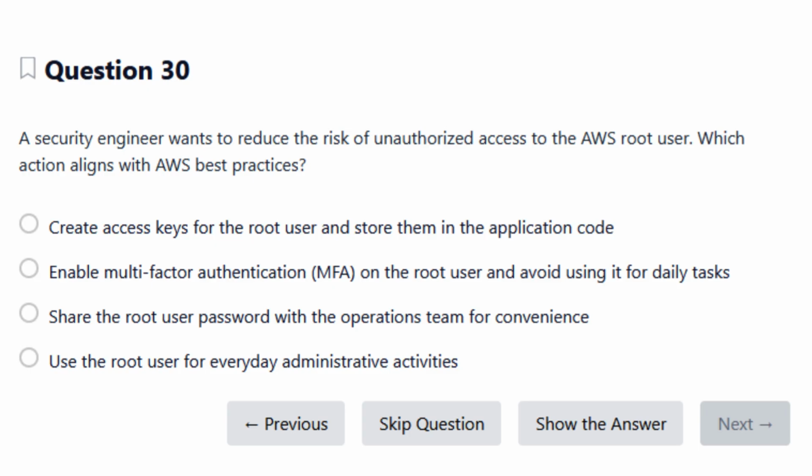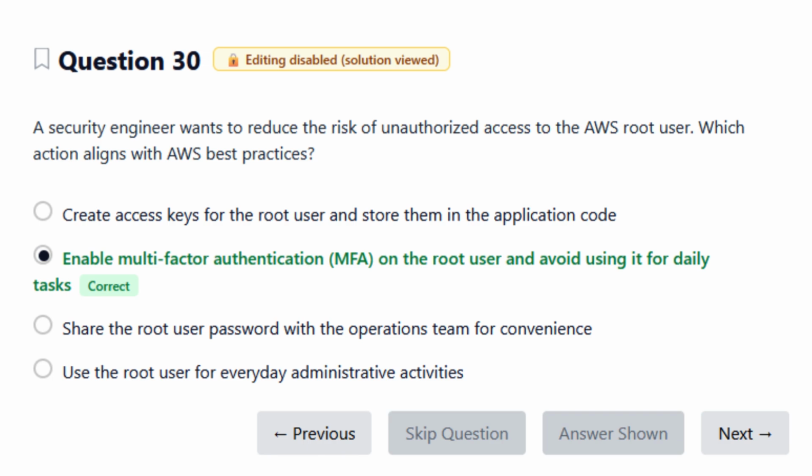Key clues to guide you. The root user has full, unrestricted access to the AWS account. AWS best practices strongly emphasize minimizing root user usage. Any action that increases exposure of root credentials, sharing passwords, embedding keys in code, daily use, is a major security risk. AWS consistently recommends adding extra layers of protection to the root user rather than using it more often. Ask yourself, which option reduces risk, limits exposure, and follows AWS security guidance?